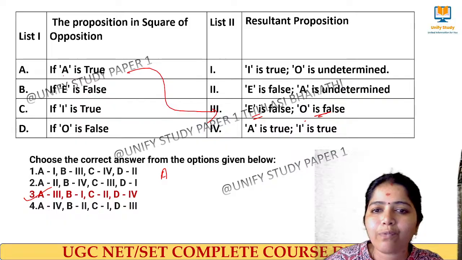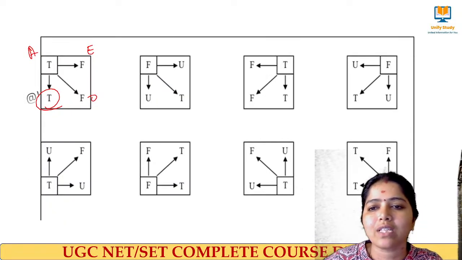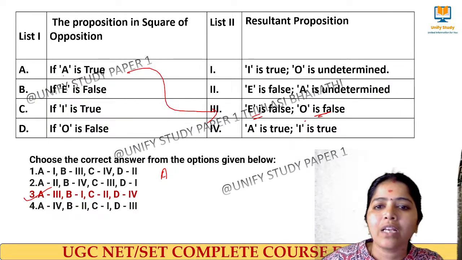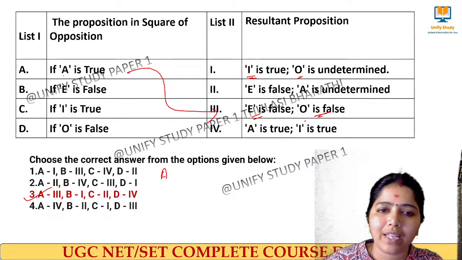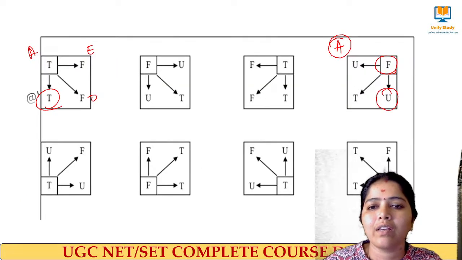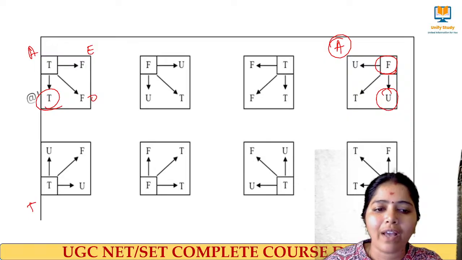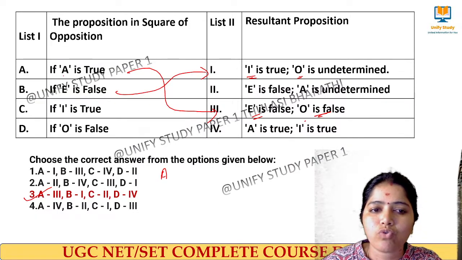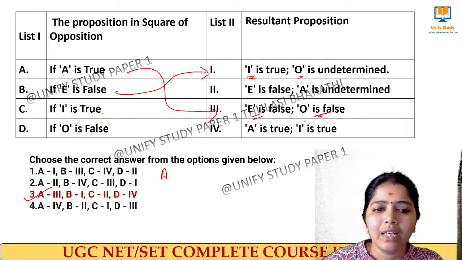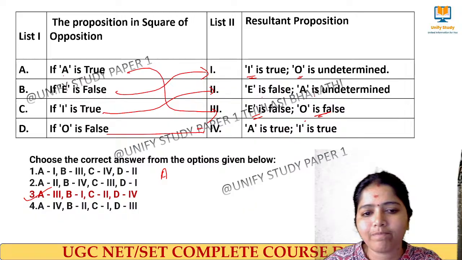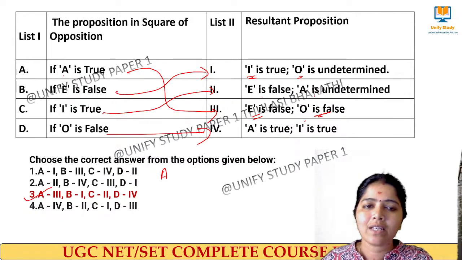And what about E is false? If E is said to be false, this is an E-type statement. If E is false, then A is undetermined and O is also undetermined. If I is true, then A, E, O are undetermined, and E is false and O is false. That's all. Clear? Very good.